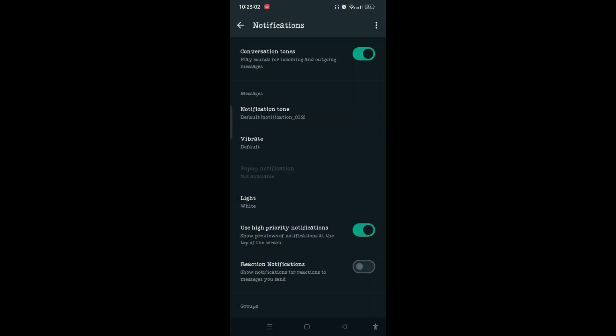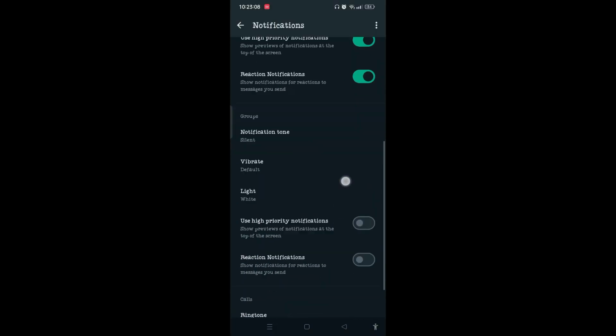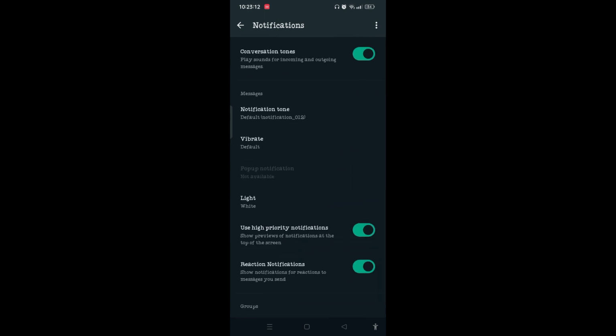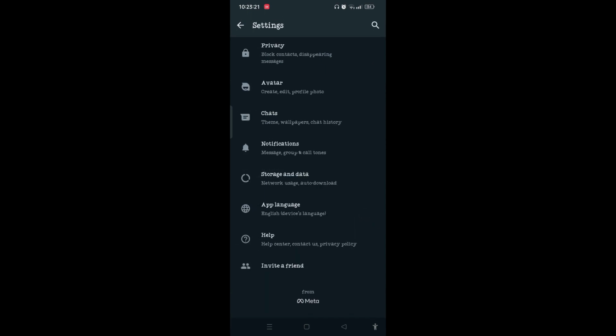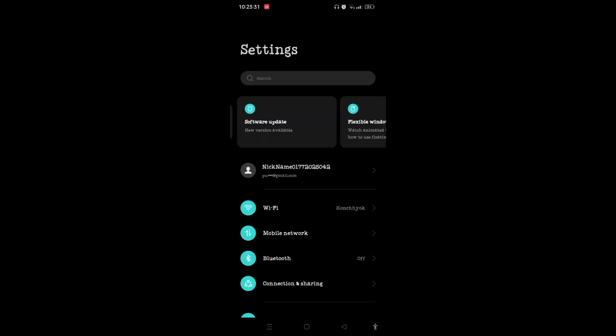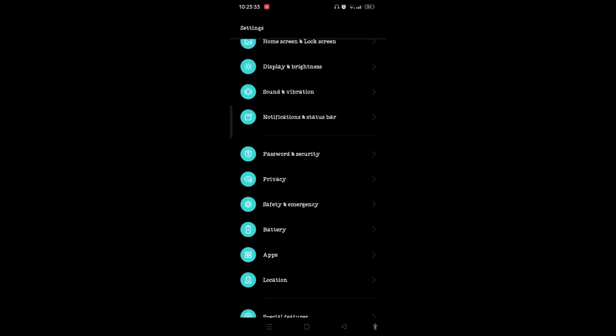So you can come back again and in this similar way you can toggle on all the notifications and change the notification tone as well. On this page, after you have customized the options, you can come back again to the settings page, and after you have done fixing the settings on WhatsApp itself, you need to go to the device settings, then scroll down and tap on apps.